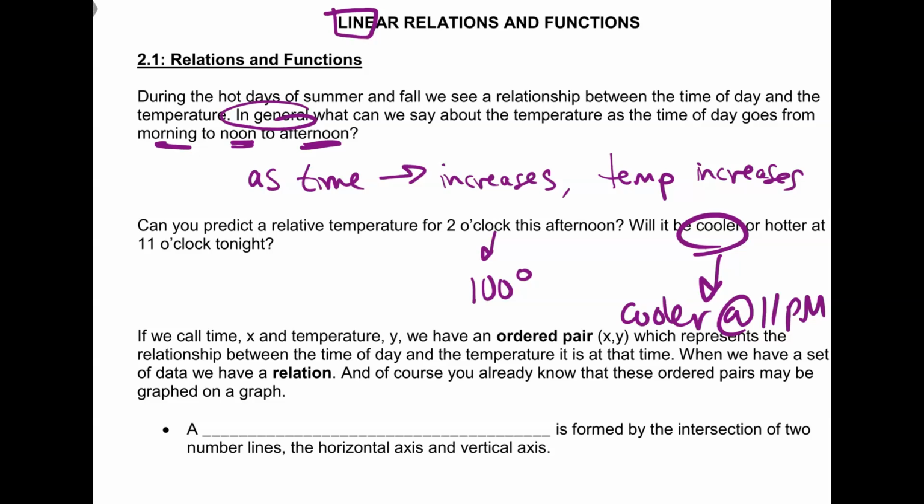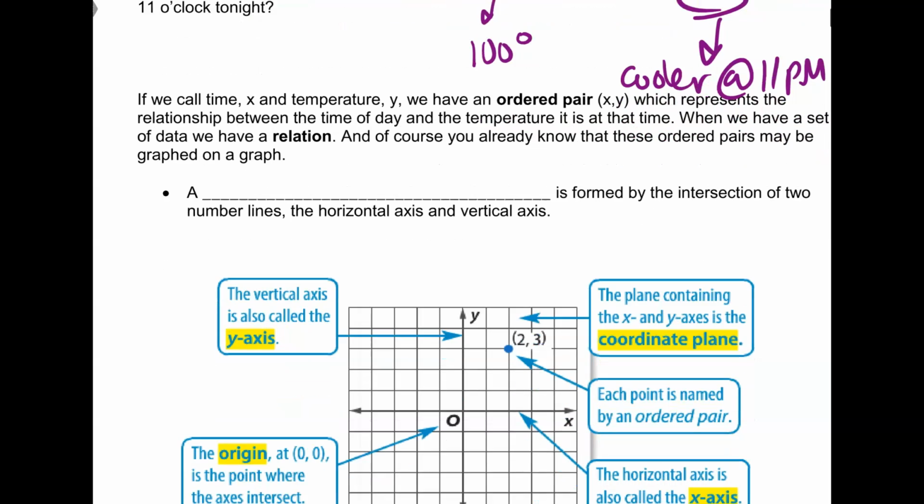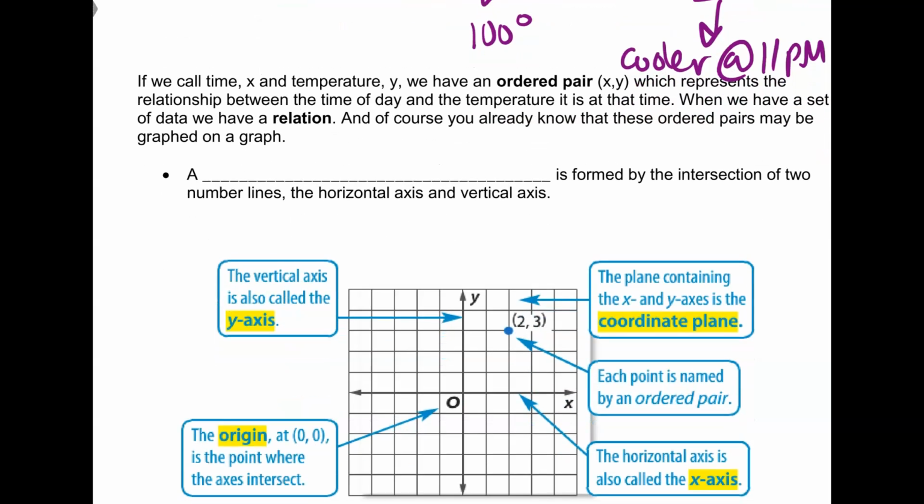Okay, if we call time x and temperature y, we have an ordered pair, x, y, which represents the relationship between time of day and the temperature at that time. When we have a set of data, we have a relation. And of course, you already know that these ordered pairs may be graphed. So first, a blank is formed by the intersection of two number lines, the horizontal axis and the vertical axis.